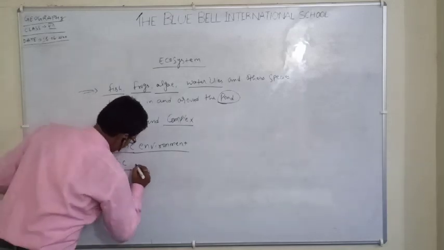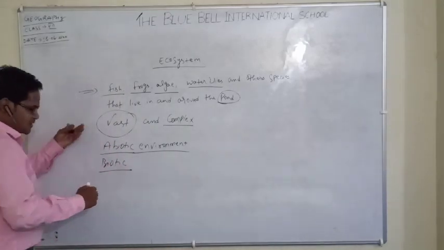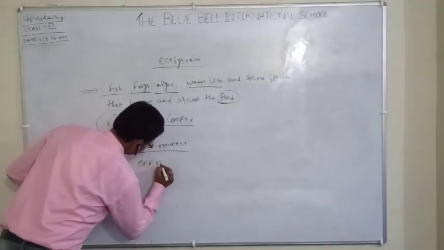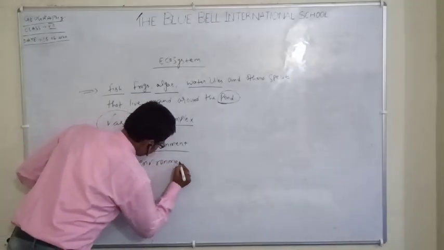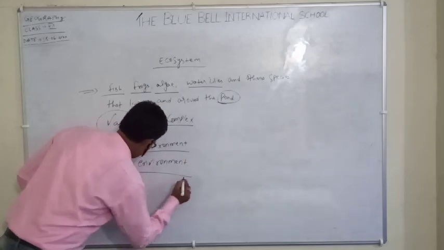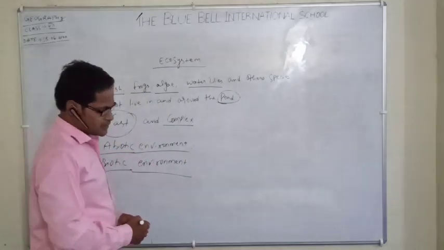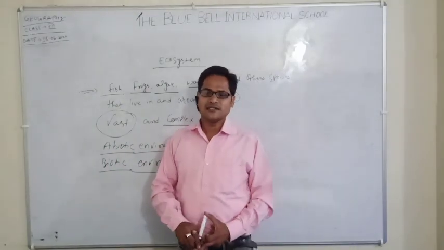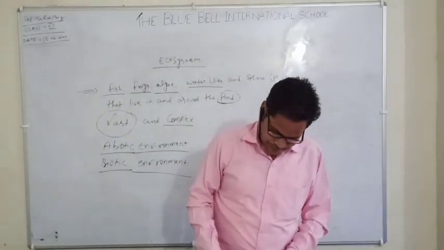We should write biotic first, then abiotic, but it doesn't matter. Biotic means living organisms, and abiotic means non-living.